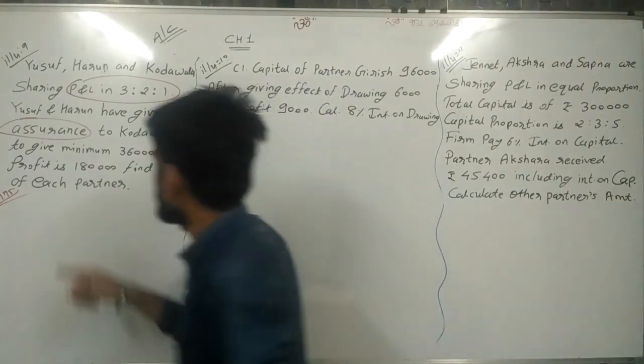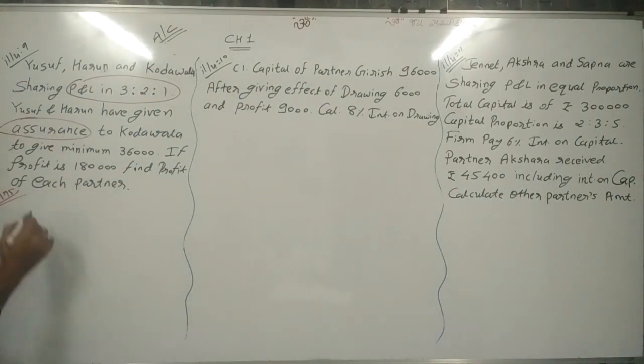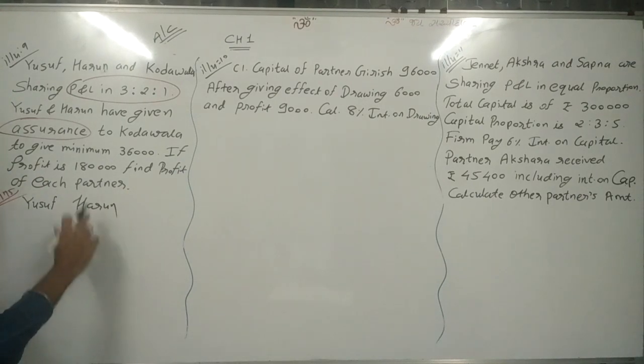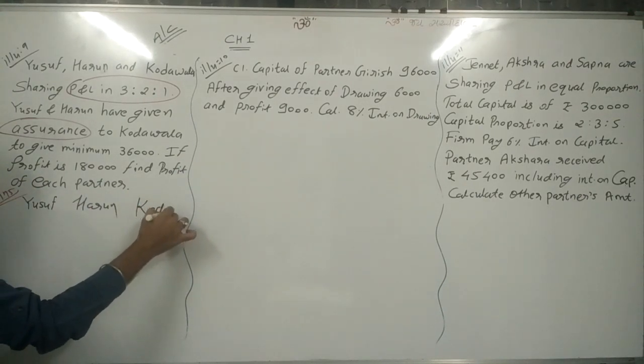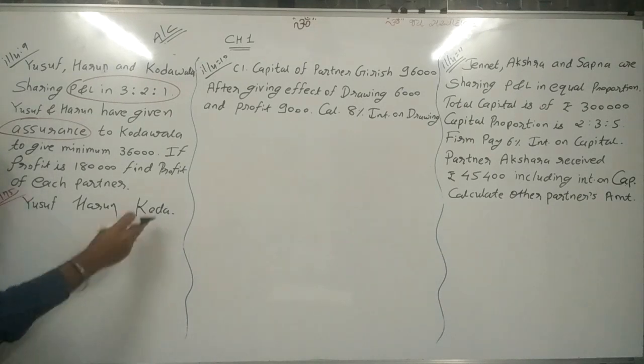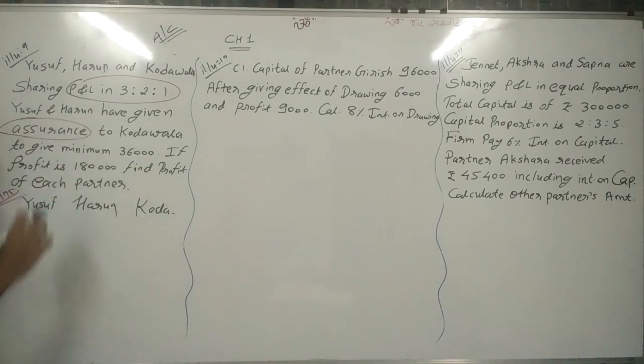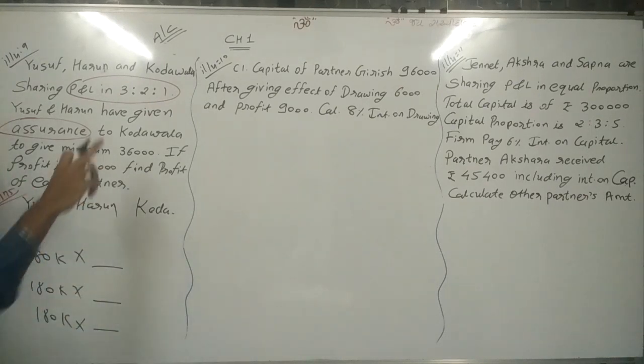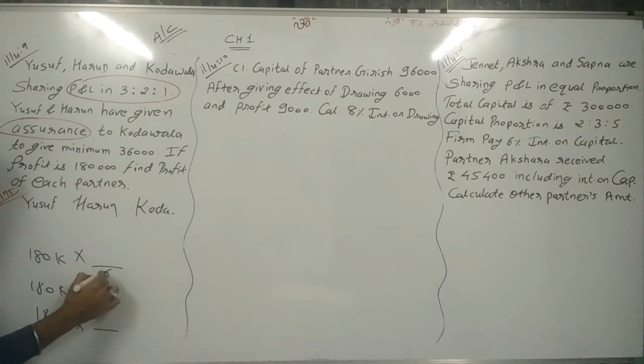So first of all we are distributing 1,80,000. First write the names of the partners: Yusuf, Harun and Kodawala. Three partners are there, and we need to distribute 1,80,000 among them. So I write 1,80,000 three times, divided by the total of 3, 2 and 1, which is 6. So divide by 6.